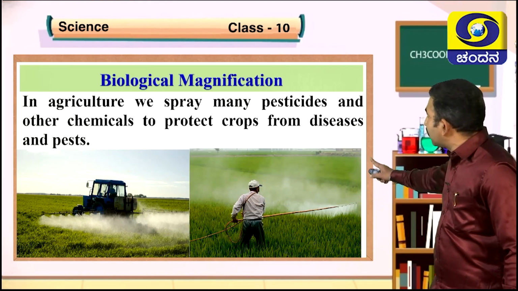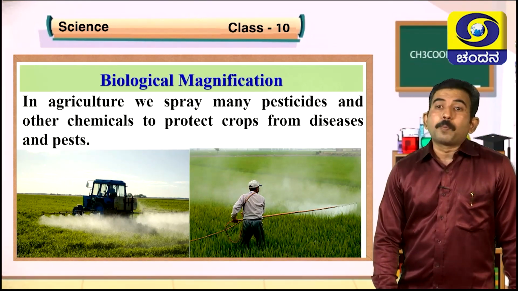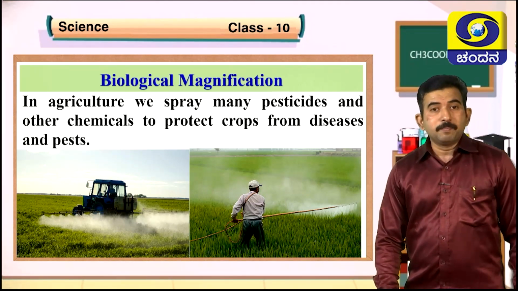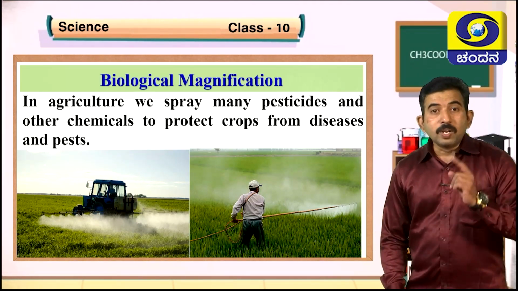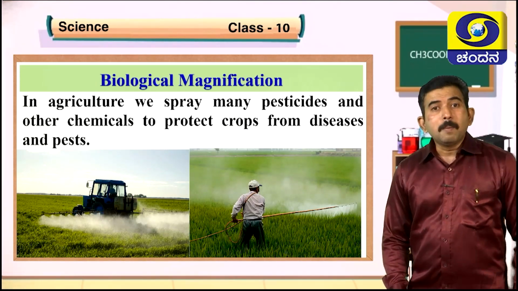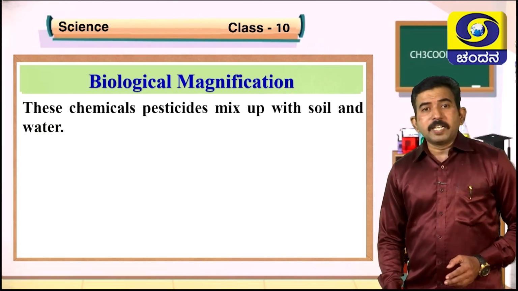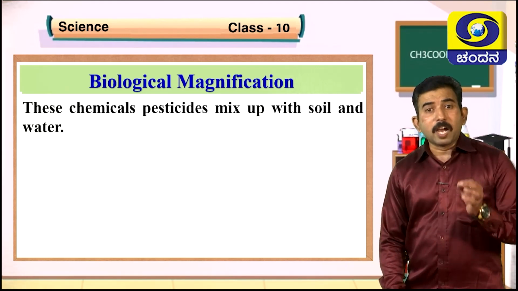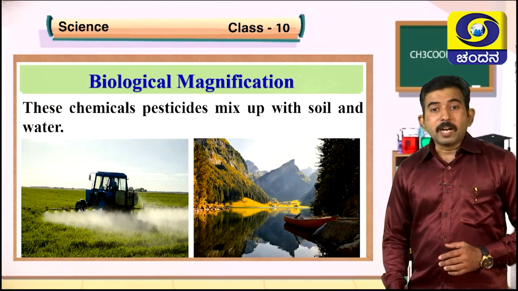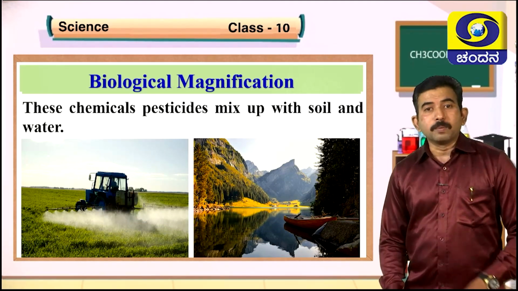You can see in this picture, farmers spraying pesticides and chemicals to protect the crop from diseases and also to increase the yield. But this will result in a major problem, that is biological magnification or biomagnification. These chemicals and pesticides are non-biodegradable and highly toxic. They get mixed up with the soil and water and result in land pollution, even water pollution.